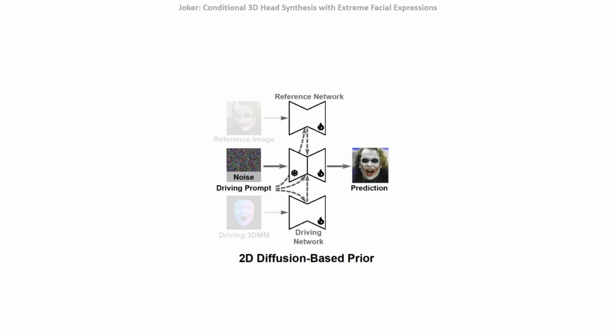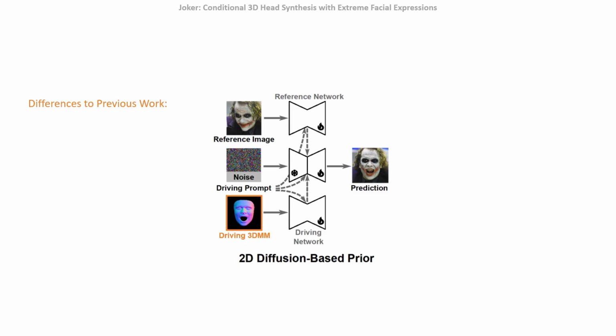The reference network takes the reference image and text prompts as input and infuses key and value features from its self-attention layers into the denoising network to ensure identity alignment. The driving network is constructed as a control net, which takes normal map renderings of the 3DMM and text prompts as input and drives the denoising network through residual connections. Our 2D prior differs from previous work as follows.